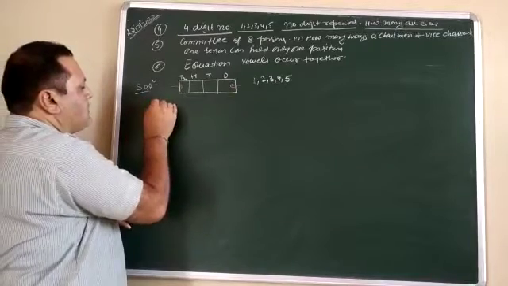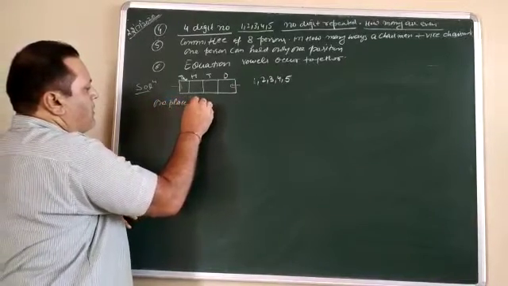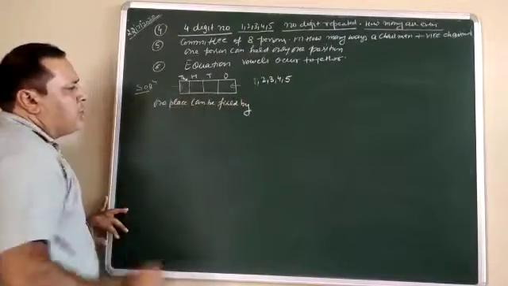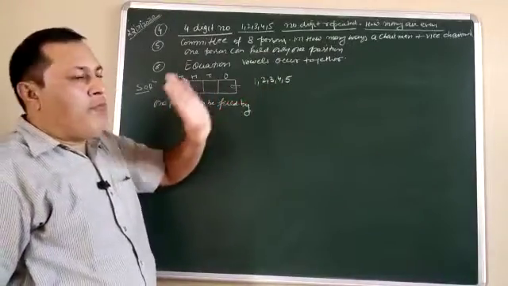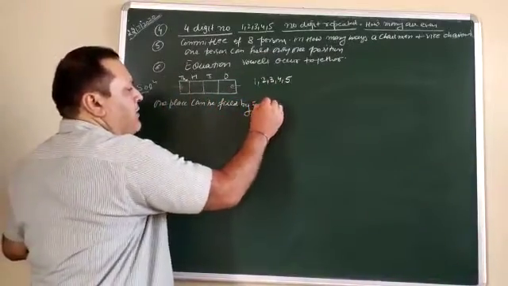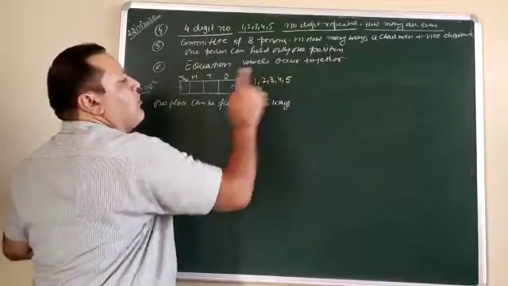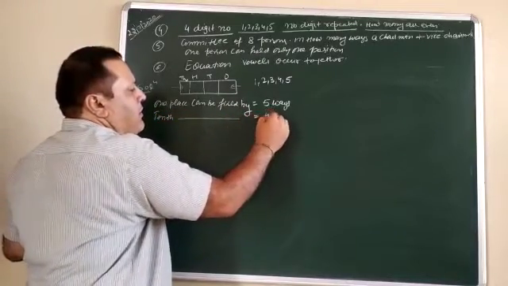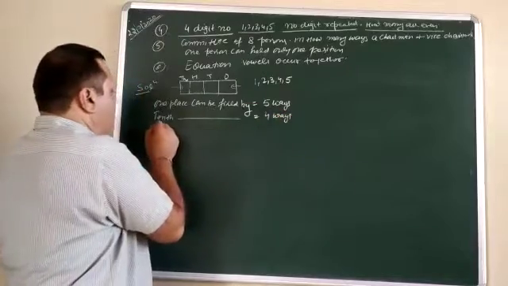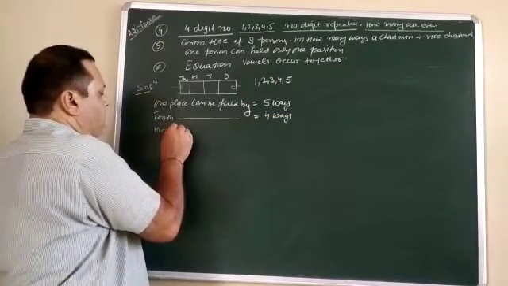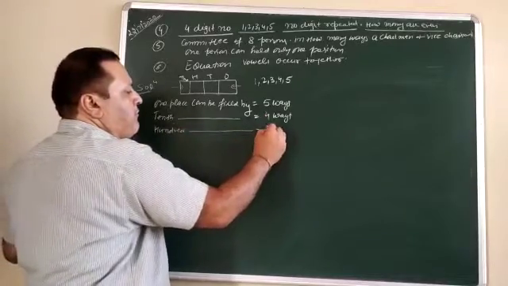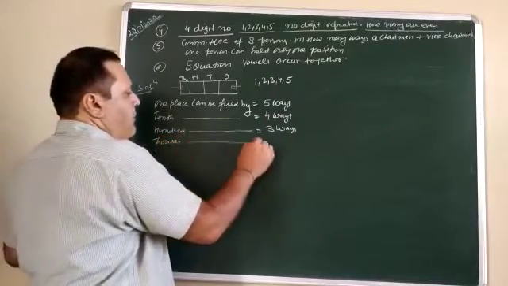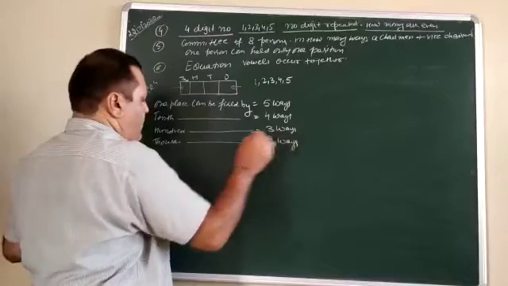The ones place can be filled by how many numbers do we need? 4. But how many do we have? 5. So the ones place can be filled in 5 ways. Means you can use any one of the numbers. After that, the tens place can be filled in 4 ways. After that, the hundreds place can be filled in 3 ways, and the thousands place can be filled in 2 ways.